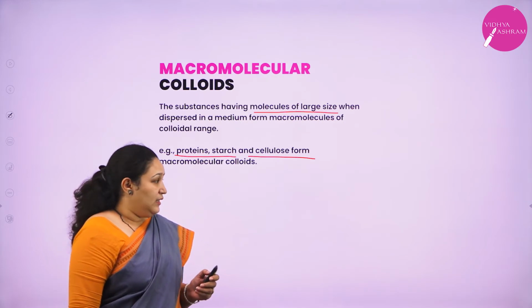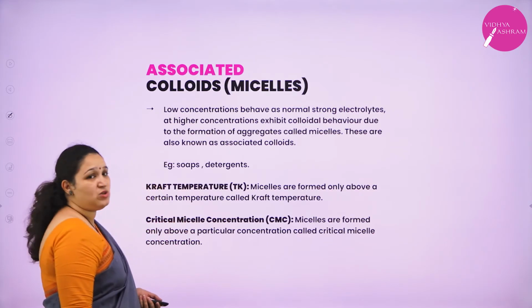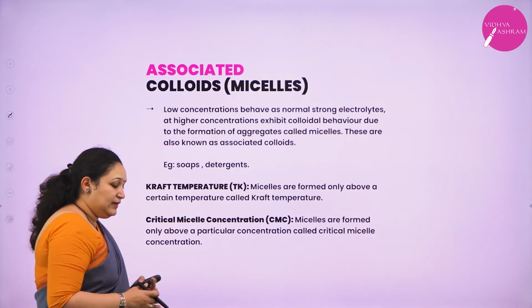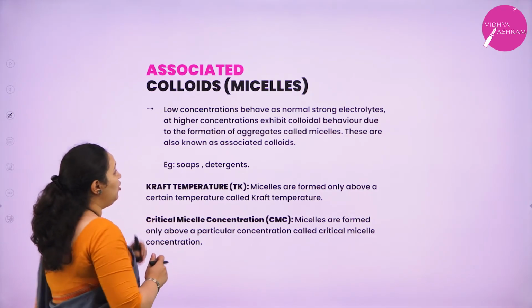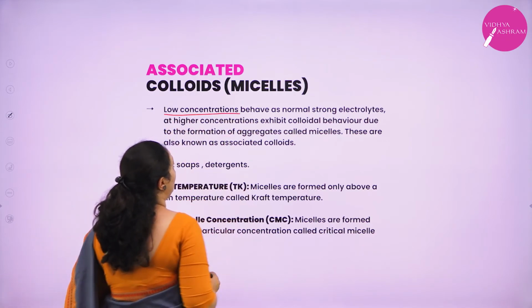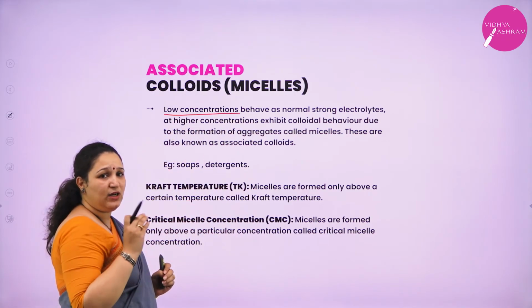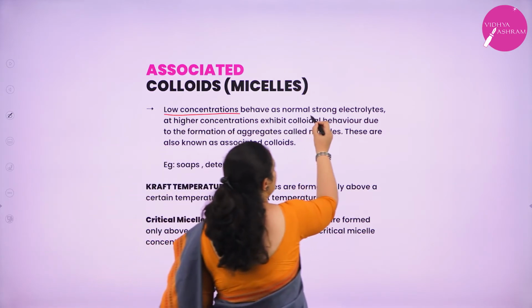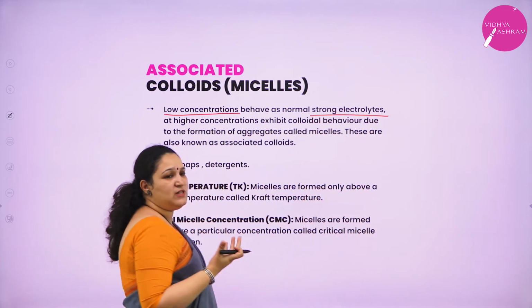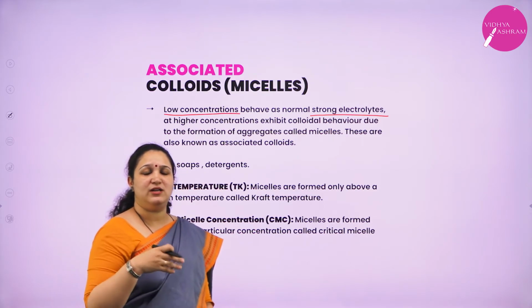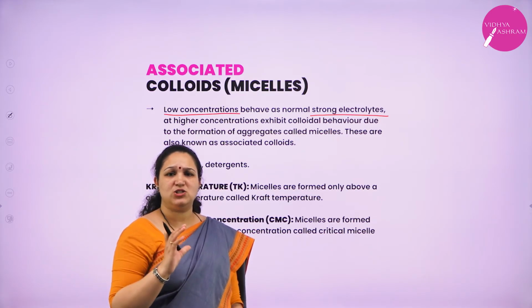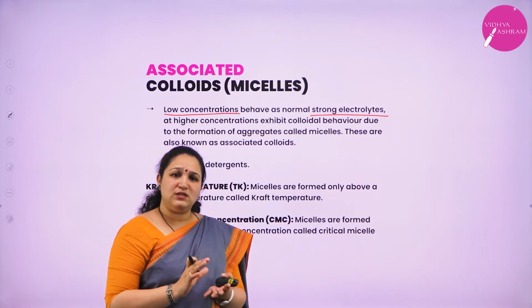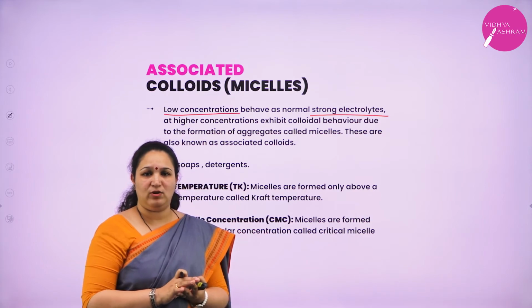Next we have associated colloids or micelles. In this type of colloid, at low concentration they behave like a normal strong electrolyte. Normal strong electrolyte means taking a salt and dissolving it in water. So at lower concentration they just behave like electrolytes.